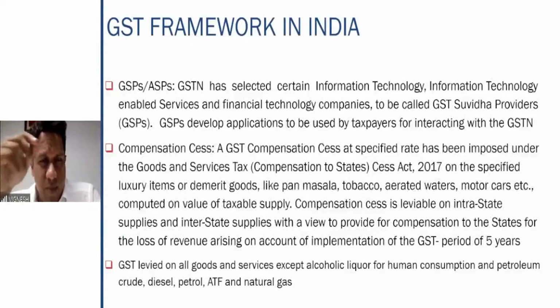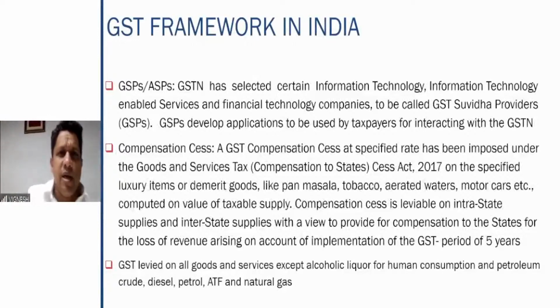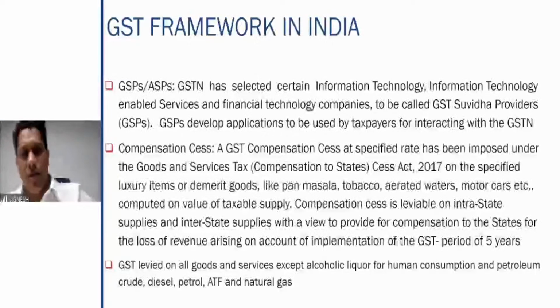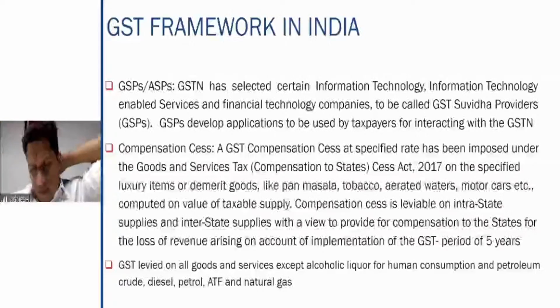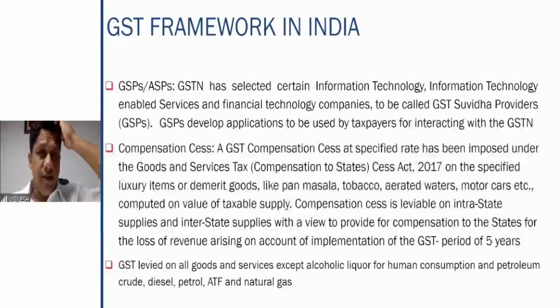So when GST came and liquor was discussed, it was excluded in the constitutional amendment itself. That is, in the future also, you can forget about GST being applicable to alcoholic liquor for human consumption. It will not be applicable for sure because the states have put their foot down. They said liquor is something, please don't touch it. So therefore, in this situation, there is no question of GST on alcoholic liquor for human consumption.